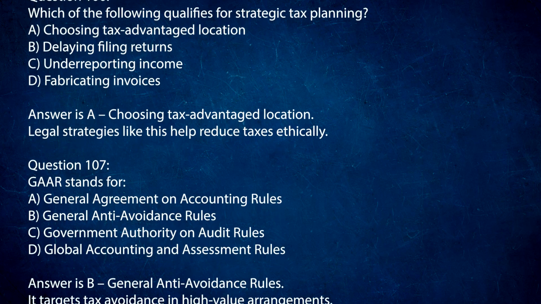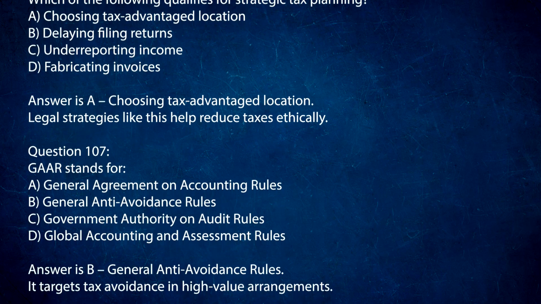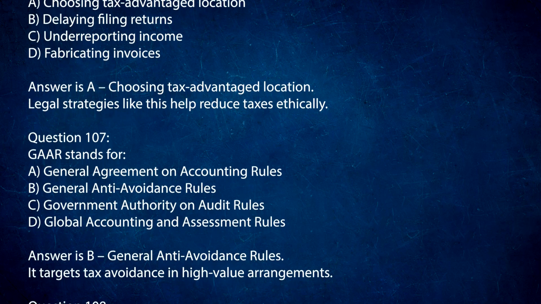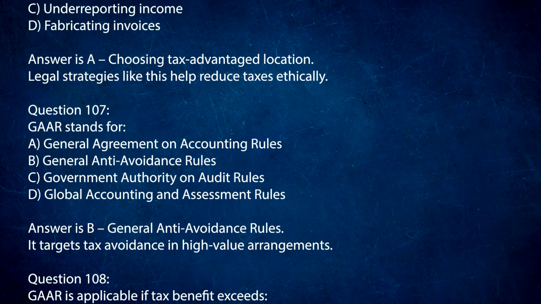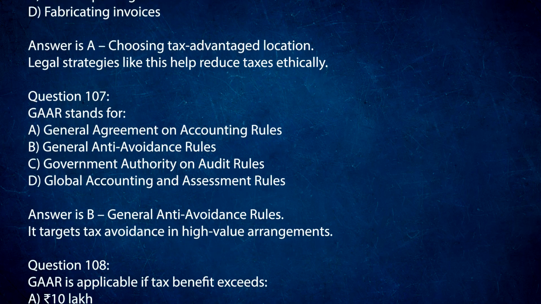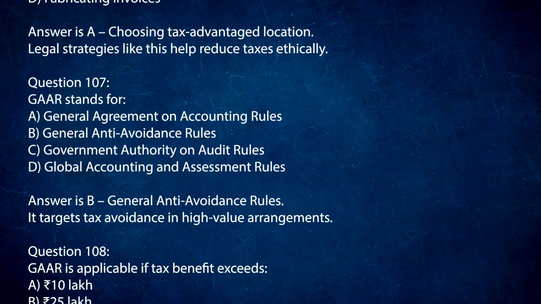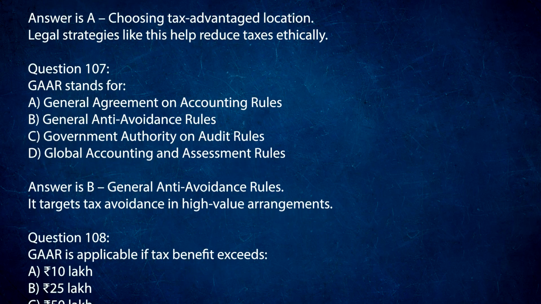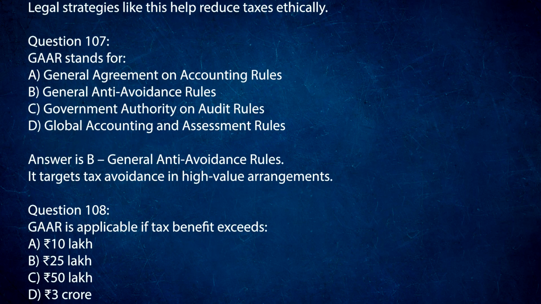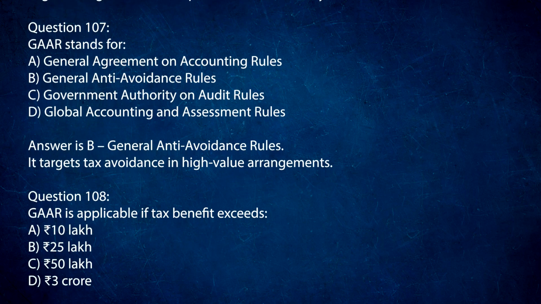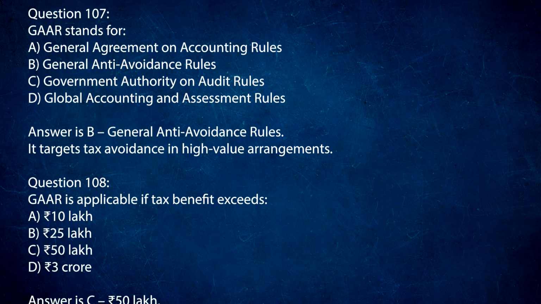Question 107. GAR stands for A. General Agreement on Accounting Rules. B. General Anti-Avoidance Rules. C. Government Authority on Audit Rules. D. Global Accounting and Assessment Rules. Answer is B. General Anti-Avoidance Rules. It targets tax avoidance in high-value arrangements.